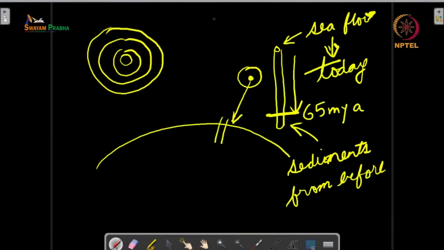Those waves would have converged at a location that is diametrically opposite on the earth. So if this is the earth, and you have an impact at this point, you will have waves that go in all directions, but right at the opposite point they would converge, and here again there would probably be interference of these waves that would again split up the earth at this location. So probably you will have certain amount of lava flows in those locations. Now what is that location? That location is our Deccan Traps.